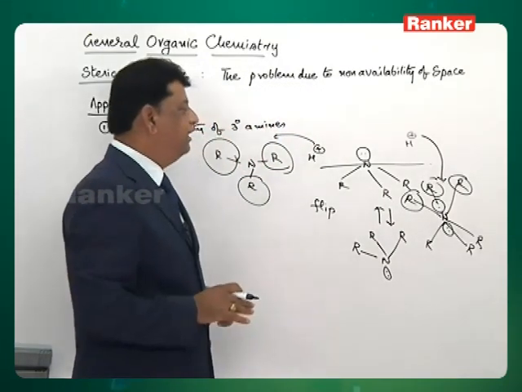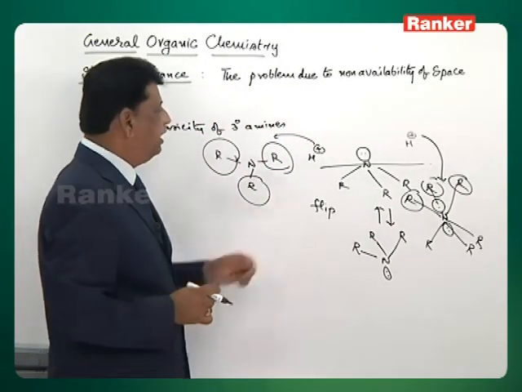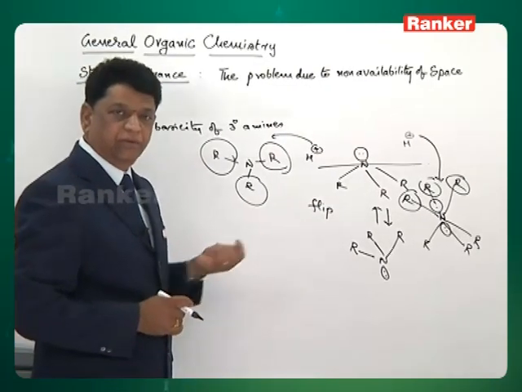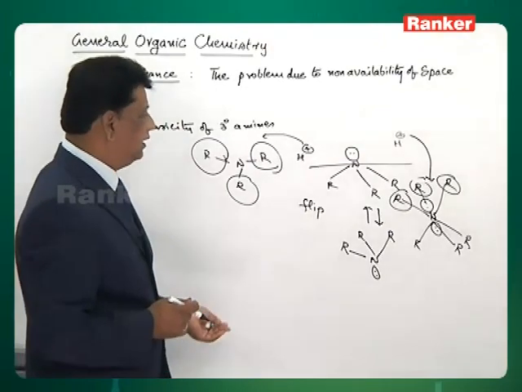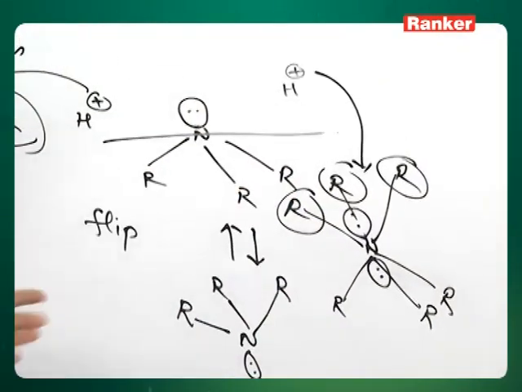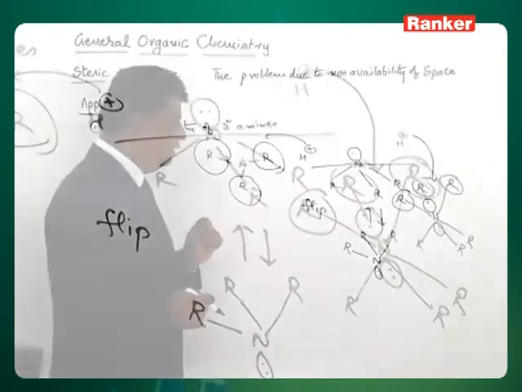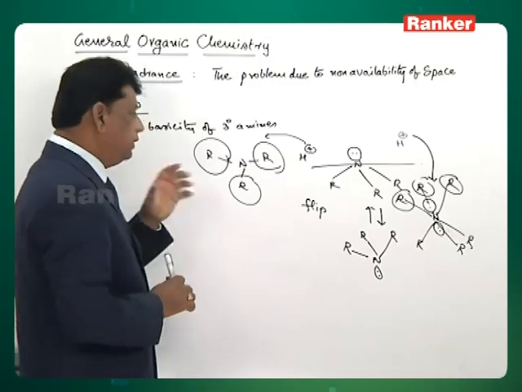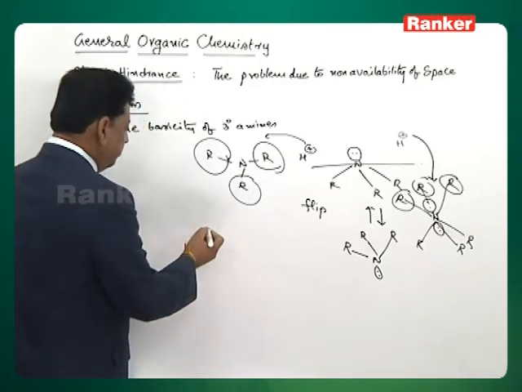The moment it comes nearer, all alkyl groups will come and the cloud goes that side. So, really there is a problem; we cannot deny that half of the time the lone pair is on that side. The alkyl groups are not permanently at one side, it is going on flipping from this side to that side. Therefore, the steric hindrance is really existing. To this extent, we have another example.